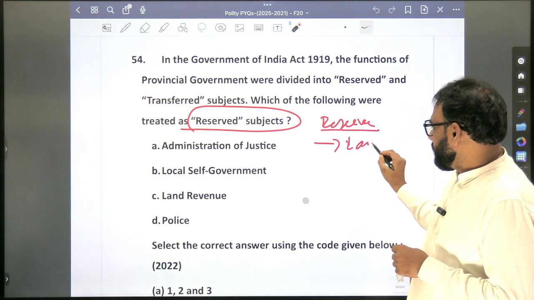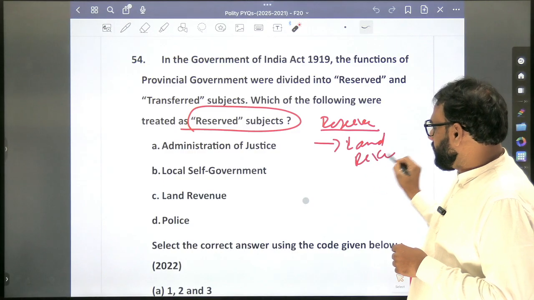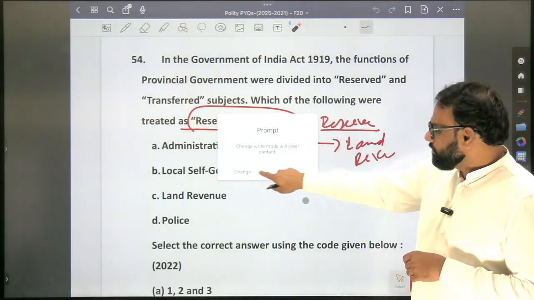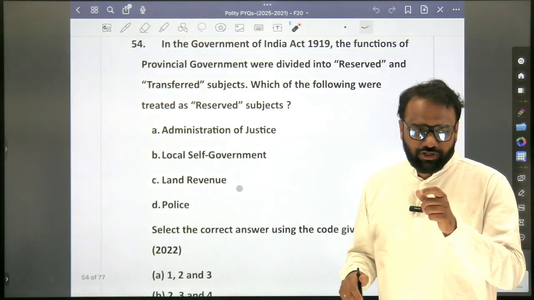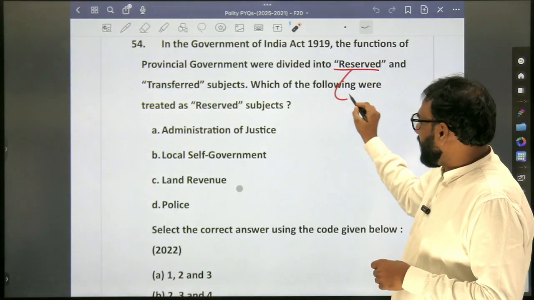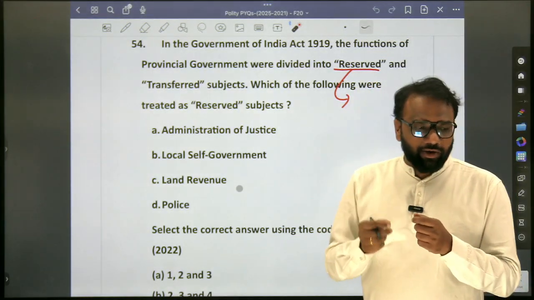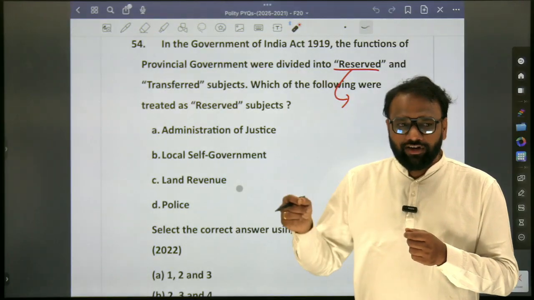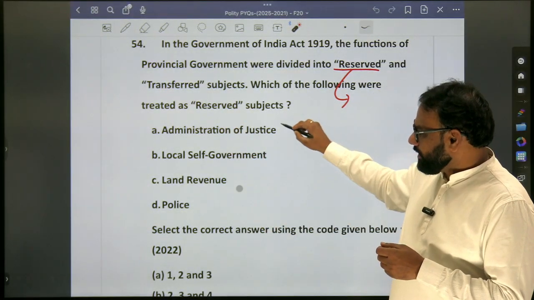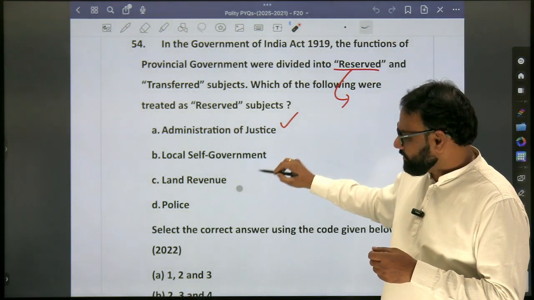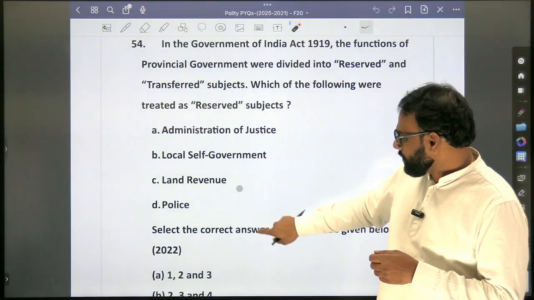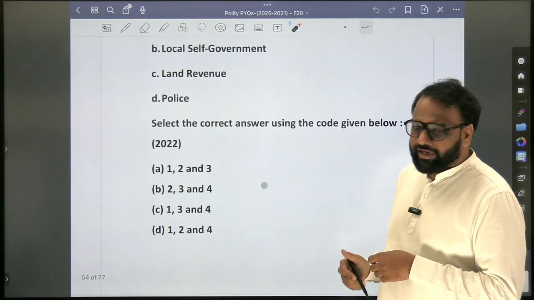Land revenue. Administration of justice. And police. I just made a list. Let's go through that list. In our notes I have made a list. Police is there. So which points are reserved? I have made two lists. One is reserved and transferred in case of the 1919 Act. Another one is the 1935 Act. Here as per the 1919 Act, which are the reserved subjects? Administration of justice, land revenue, police. So 1, 3 and 4.